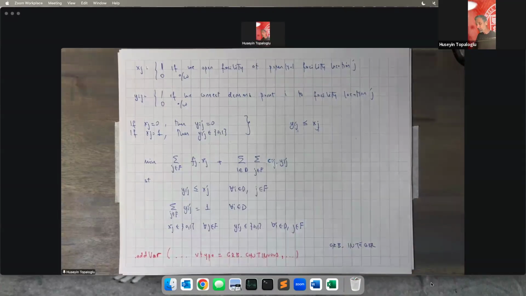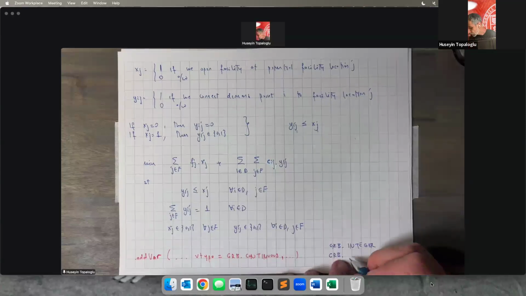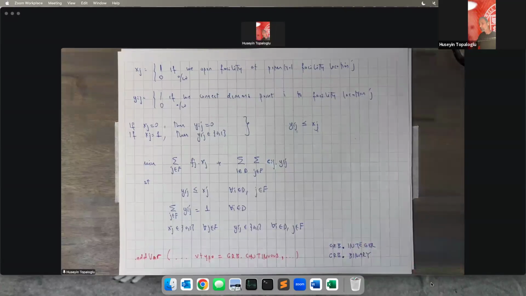In this case, we ensure that the decision variable is going to take integer values in an optimal solution. Also, we could specify the type of decision variable as GRB.BINARY. In this case, Gurobi ensures that the decision variable that we added to the model is going to take binary values, 0 or 1.